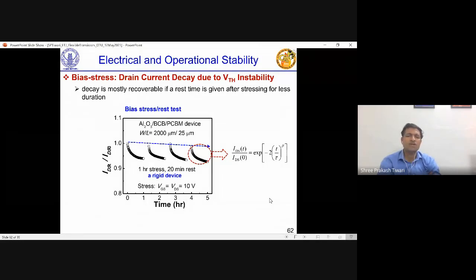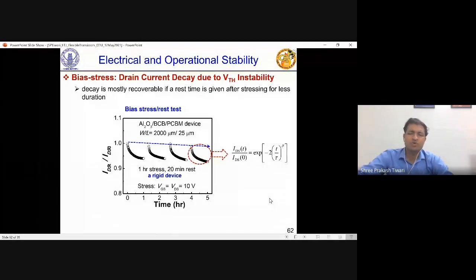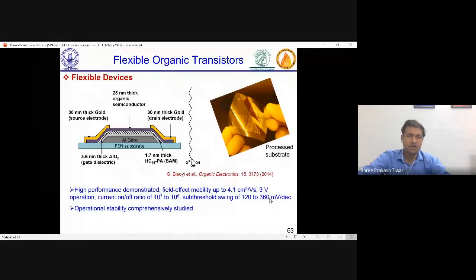Here you say 1 hour stress and 20-minute rest. What you see is that with time there is very minimal decay, but if you keep giving rest, devices recover back to their normal position. So this is a good sign. Most of the bias stress decay is recoverable, and it's not permanent damage unless you leave it for infinite time. So this is something we need to study, but we need not worry about bias stress decay that much.